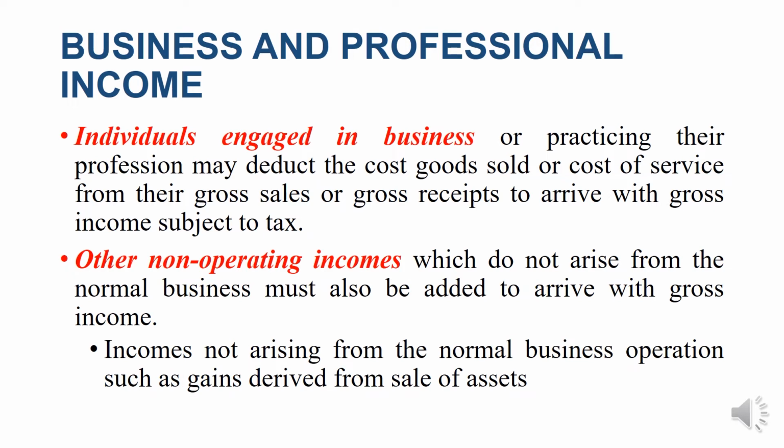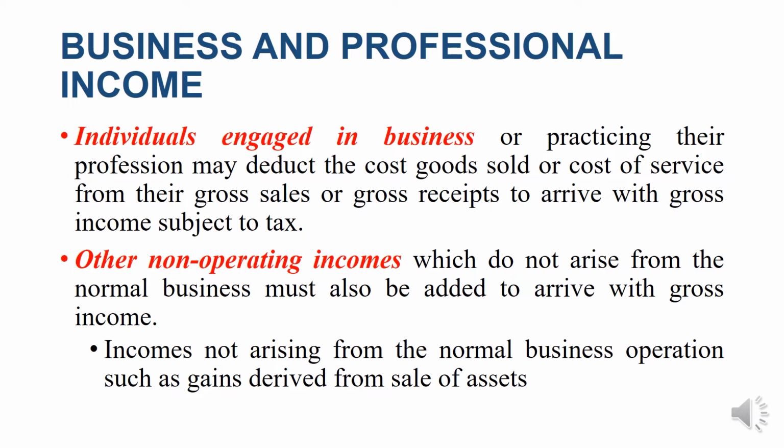These other operating incomes are incomes not arising from the normal business operation, such as gains derived from the sale of assets. For example, in our previous discussion, the taxpayer is engaged in real estate developing, or realty business rather.